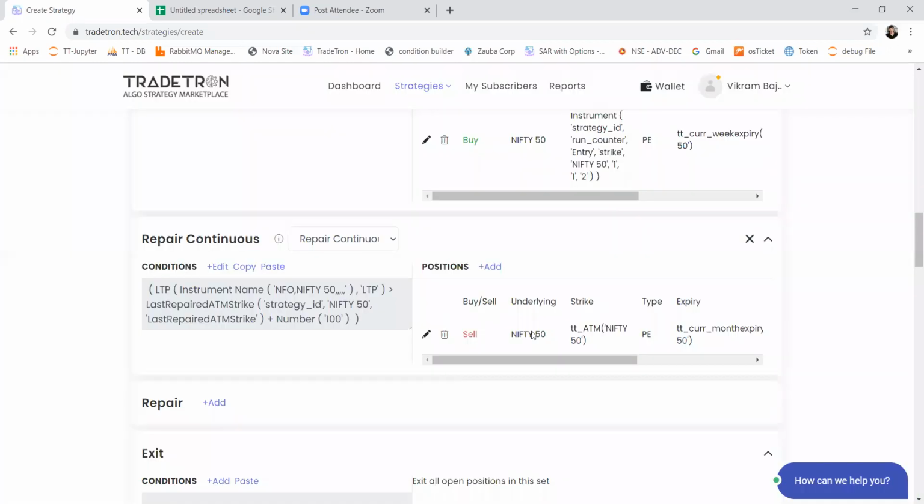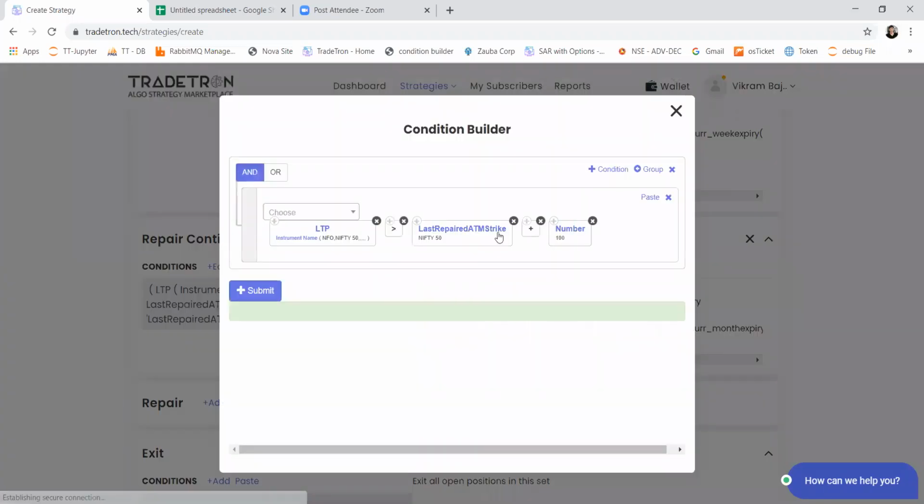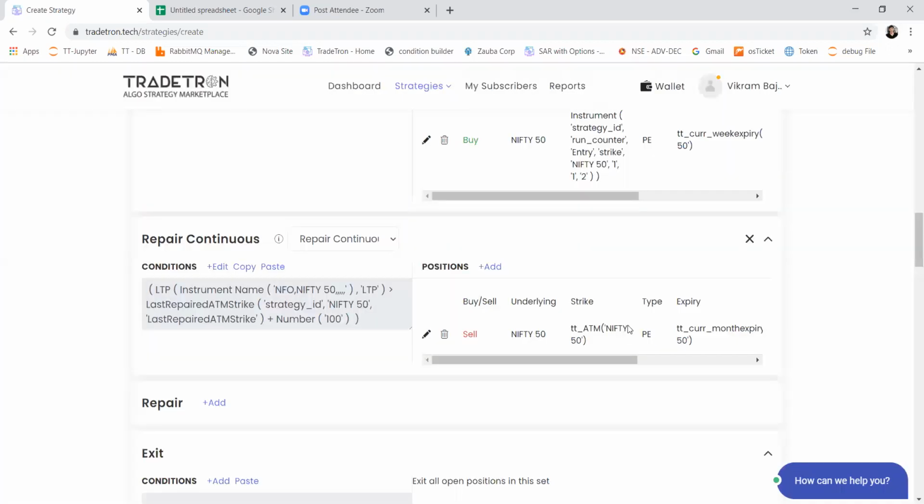Now, as soon as this is traded, my last repaired strike will be the new ATM, which is right now. Again, as soon as LTP goes above 100 points from this ATM strike, the same thing will happen: a new put will be traded with that ATM strike. So, is it giving an idea of how repair continuous can be used in a condition if required?